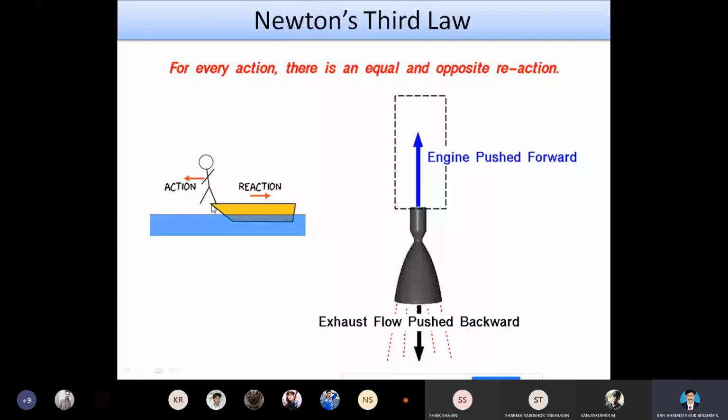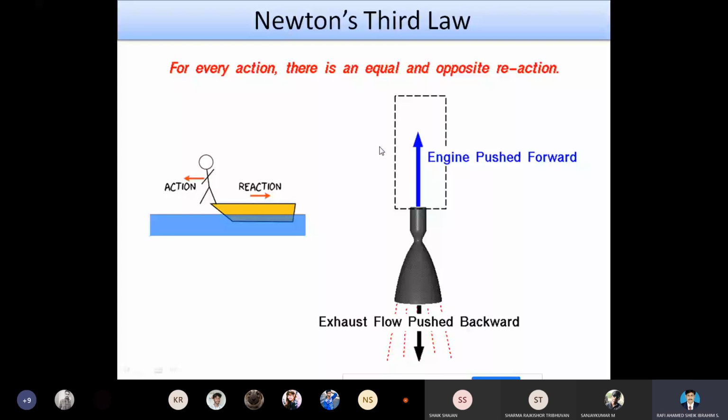So we know that for every action, there is an equal and opposite reaction. So here the action is the fall. The reaction is the movement. So this is the cantilever principle. The mechanical students will all know this cantilever principle. Cantilever means we fix a rod at one end and we apply the force on the other end. What happens? The rod will not break, but the rod bends down up to its limit. When we remove the weight, the rod comes back to its original condition.